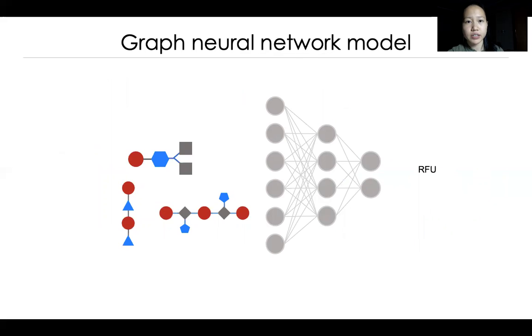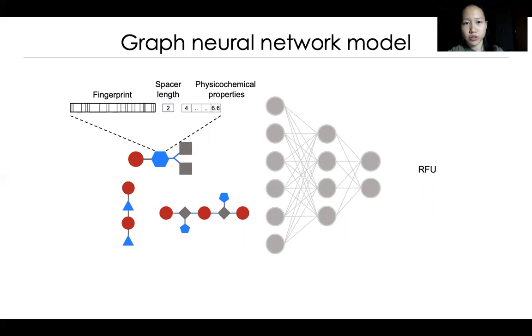Therefore, we trained a series of graph neural network regression models over minimization of root mean square error to predict glycan-lectin binding strength. We experimented with a wide range of input graph features, including circular fingerprints, the length of the spacer that links the glycan to the substrate, and 29 different physical chemical properties. In addition, the dataset provides 6 different interaction strength values in RFU for each glycan, corresponding with 6 different spots for the same glycan on the microarray. So we therefore tried including all of this replicate data in the analysis.